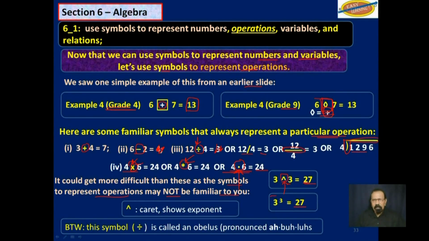Now, if you had seen just that without this 27, you would need to know that that is 3 to the power of 3, or 3 cubed. And most of the time, if you see that, you would know what it is. But if you see this one here, you may not know what it is. Sometimes, like you're on the internet and you're typing, and you cannot use this superscript here. So you have to use this caret.